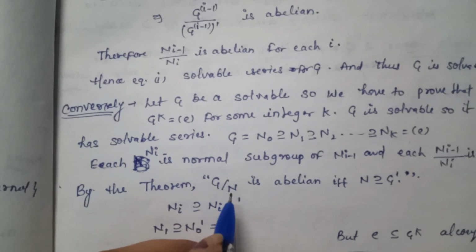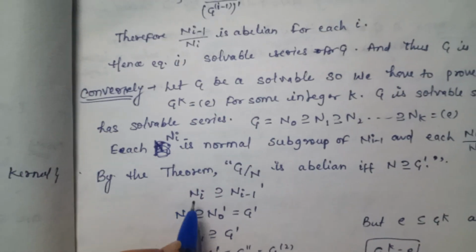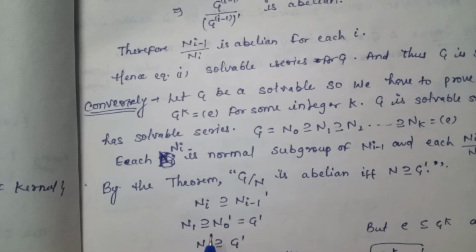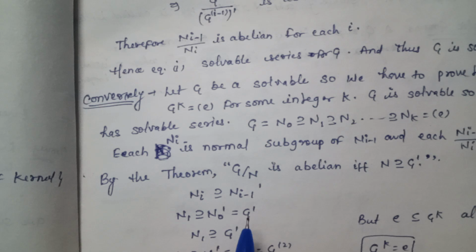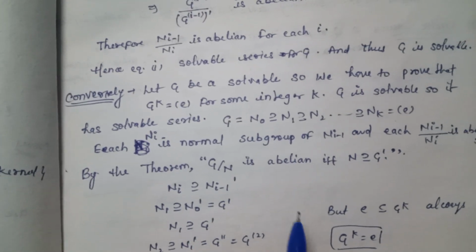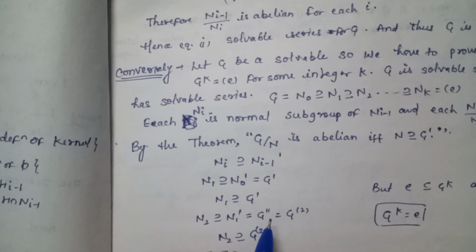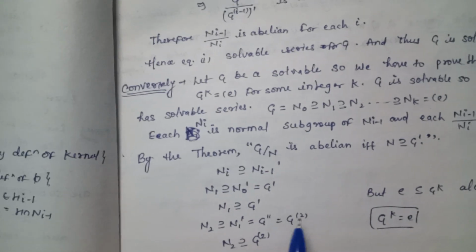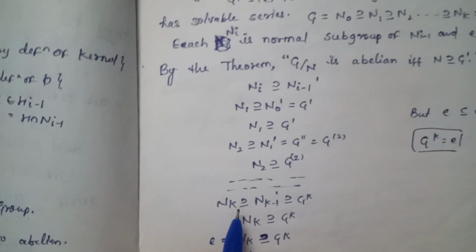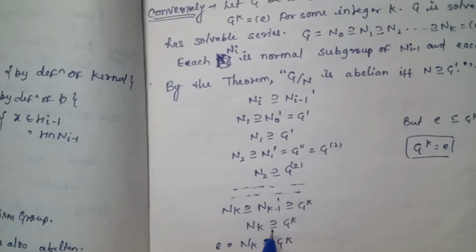By the theorem, G by N is abelian if and only if N is a superset of G dash. So Ni is a superset of N_{i-1} dash. So N1 is a superset of N0 dash, which is equal to G dash. So N1 is a superset of G dash, but N2 is a superset of N1 dash, which is equal to G double dash, which is equal to G2. So N2 is a superset of G2 and so on. Nk is a superset of G to the power k. So Nk is a superset of Gk.